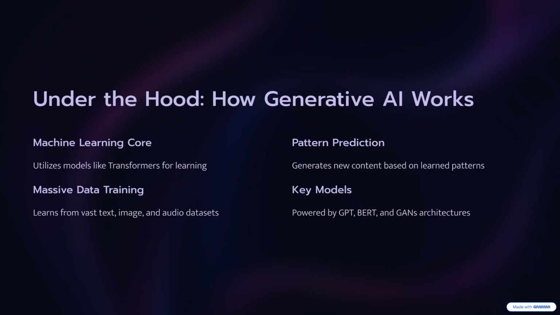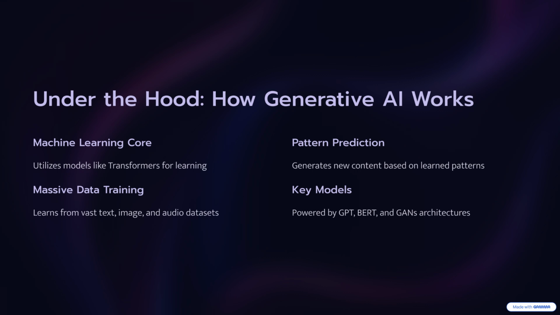All right, now that you've seen some exciting examples, you might be wondering, how does it all actually work? How can a machine write a story, draw a picture, compose a song, or even speak like a real person? Let's break it down. At the heart of generative AI are powerful machine learning models, and most of them are based on a special type of architecture called transformers. Now, what does that mean?